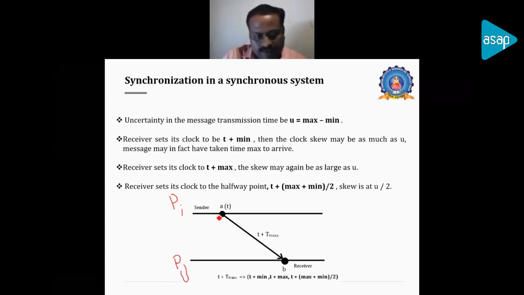And we have an event A occurring in process i at the time t. This is the event A. It is sending a message to the event B, which is residing on the process j, and the transmission time we are seeing is small t, that is the timestamp of the event A plus this transmission time. So the event B is the receiver.